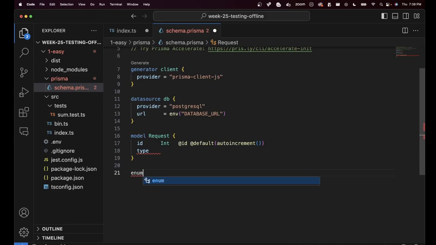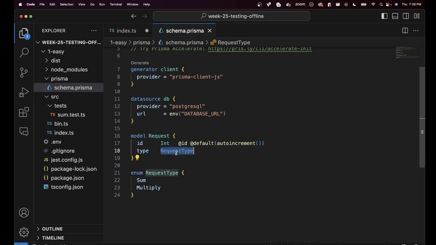So you can actually define an enum here called request type, which will have two types. You can either let the user do a sum or do a multiply. And the type here is going to be of type request type. What does an enum let you do? It lets you create variants for this specific thing here. We want type can only be one of these two. It cannot be a third thing here called something else. And hence you can restrict that by creating an enum. If this seems jarring, you can just stick to strings for now and eventually add request type.